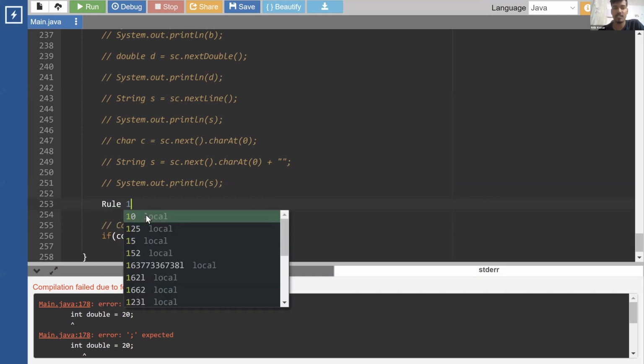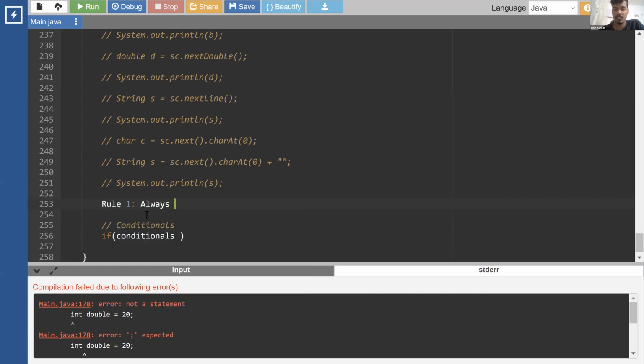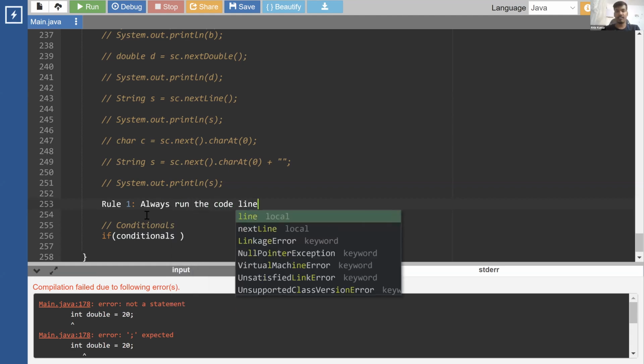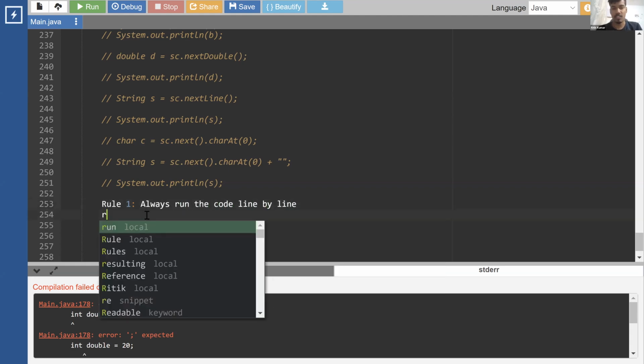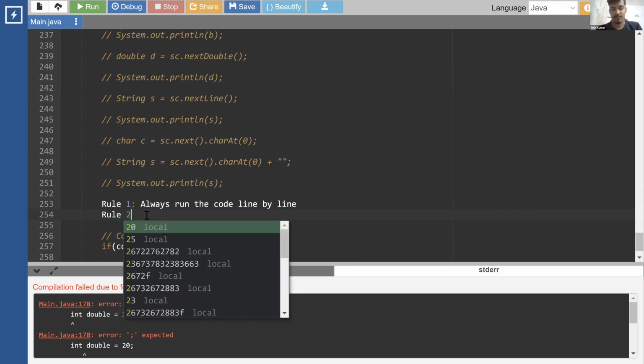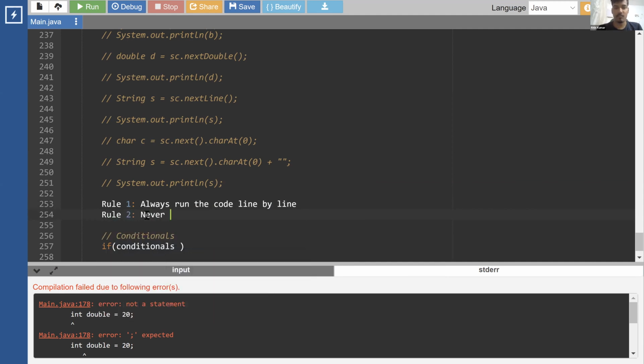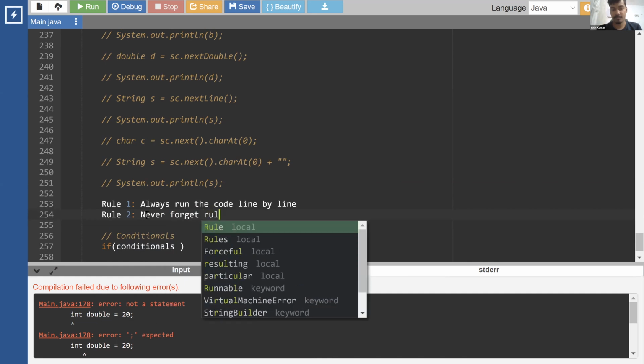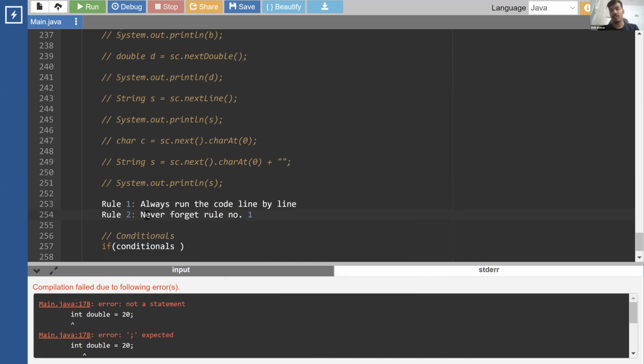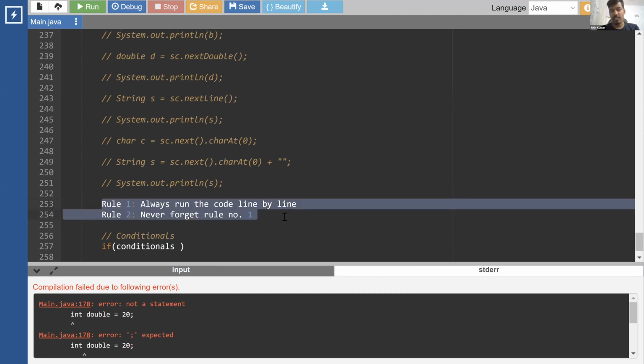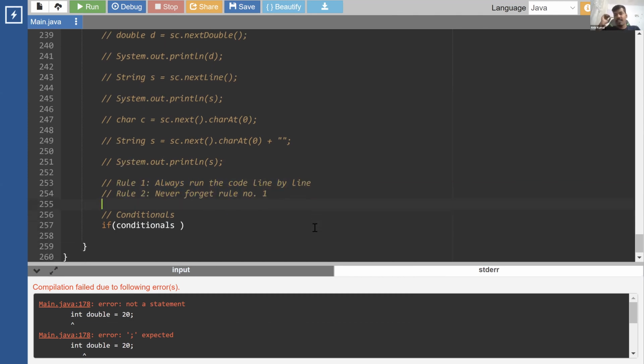Rule number 1 is always run the code line by line. And rule number 2 is never forget rule number 1. This is the rule to run any code. If you are given any code in any programming language, this is the basic fundamental that you have to follow to understand what the code is doing and how we are getting this result. If you run it line by line, you will simply be able to understand how it is working and how you are getting the result. That's very simple.